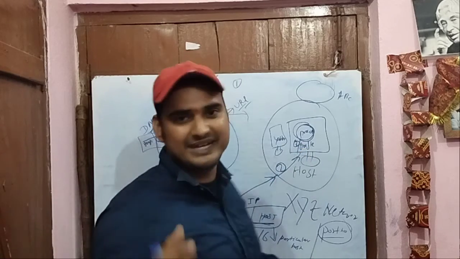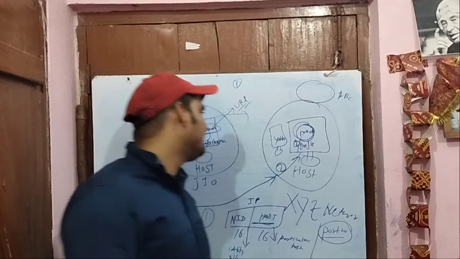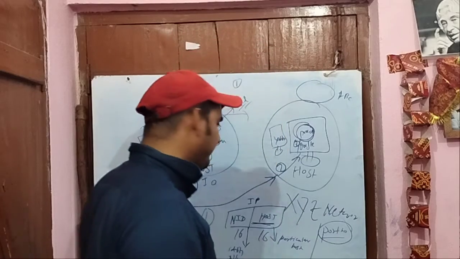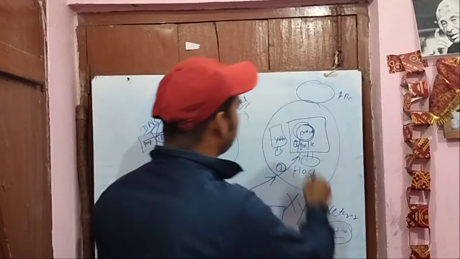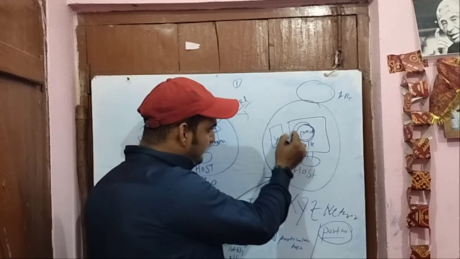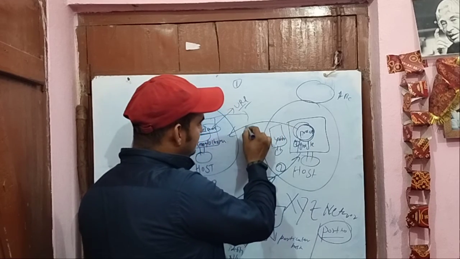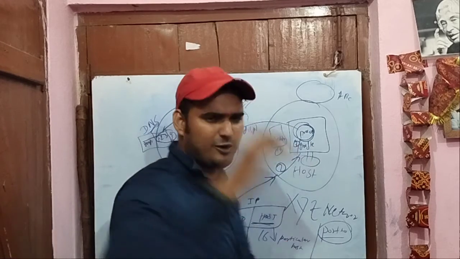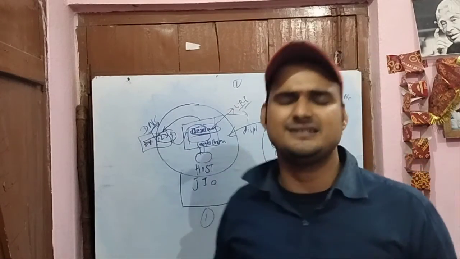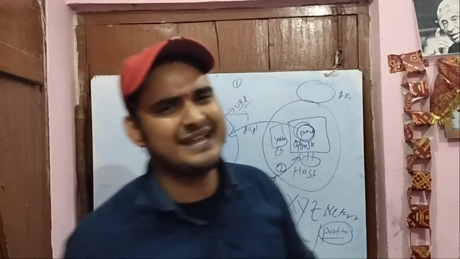Inside the system we can have multiple processes, and to identify a unique process we have the port number. With the help of the port number it will get into the process, and it will get that web page, and that web page will be displayed. So this is the overview. There are various layers and multiple things involved, but it is just an overview.